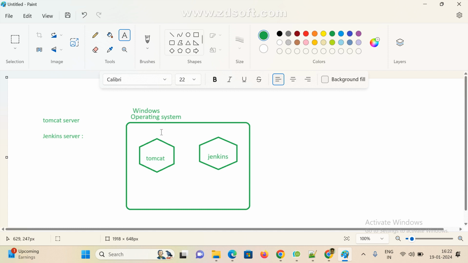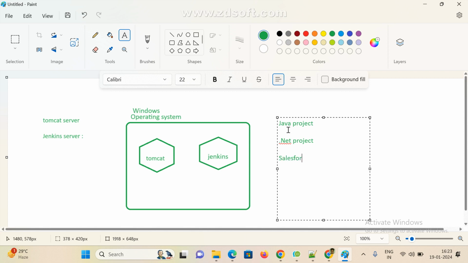Okay. Now this is the Tomcat. Just assume this is the Windows operating system, and I want to configure different projects. Just assume one for Java related projects and another for .NET related projects. For the Java project, I need to configure one setup, and in the same way for the .NET project, and the same way for Salesforce. Like this, I want to do.